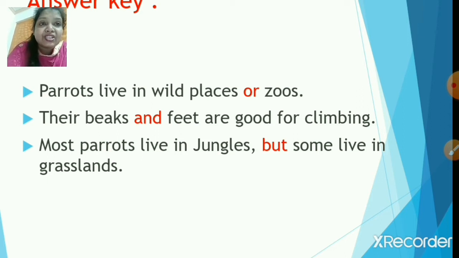That's your conjunction. Next one, their beaks and feet are good for climbing. So yes, "and" is basically joining the two words. So "and" is your conjunction. Next one, most parrots live in jungles, but some live in grassland. So yes, the correct answer is "but."